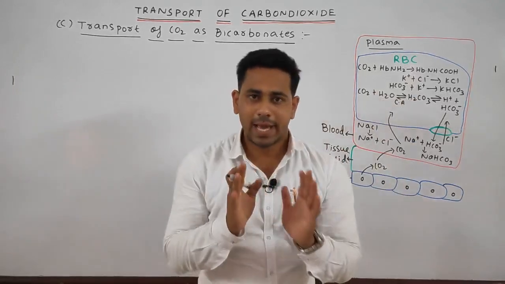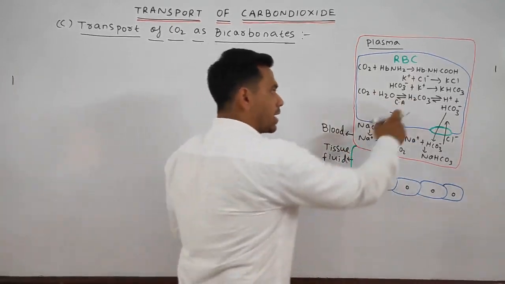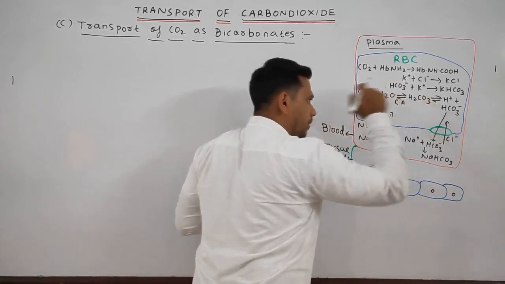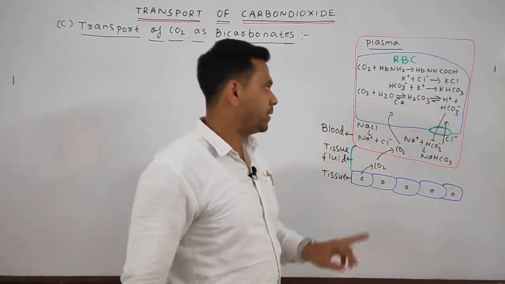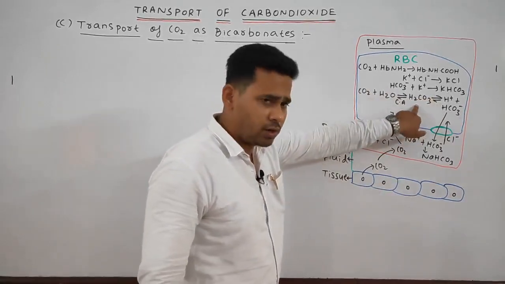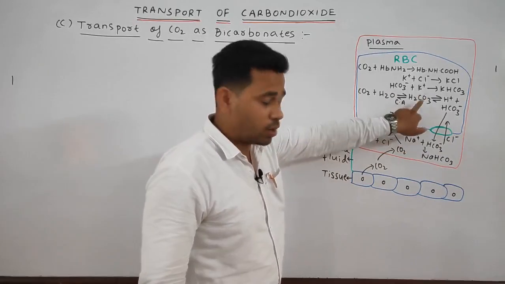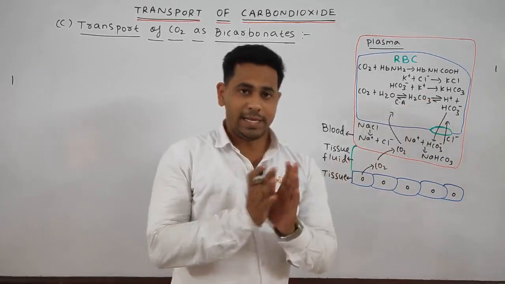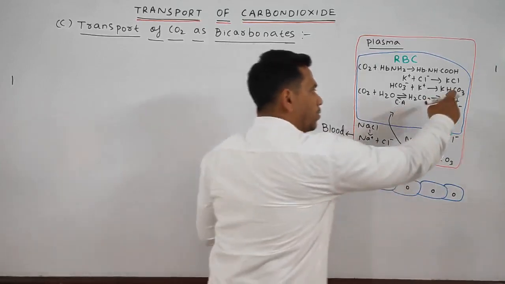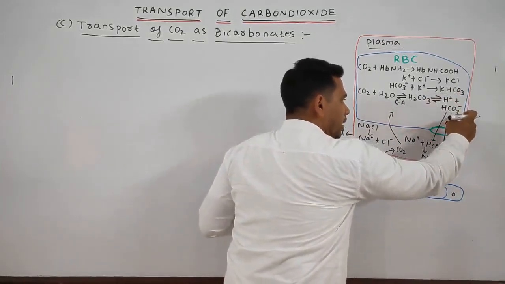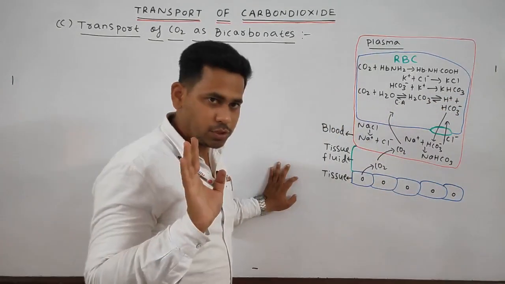What? Carbonic anhydrase, to form carbonic acid, or H2CO3. Okay. Next, this carbonic acid dissociates to form the hydrogen ion and the bicarbonate ion. Okay, this much you have understood.